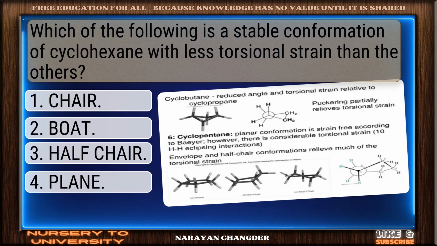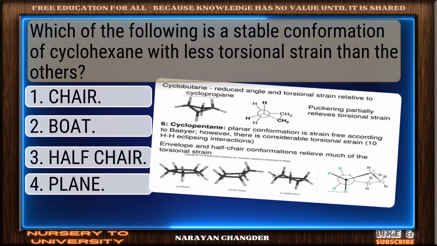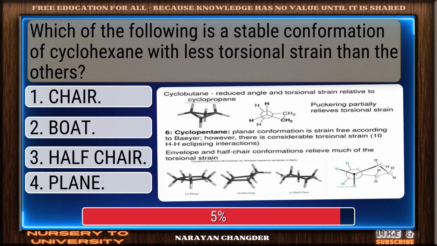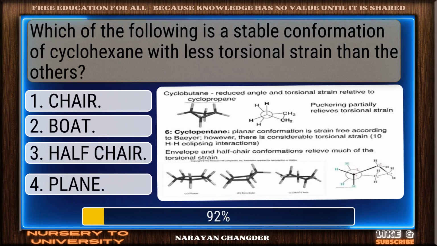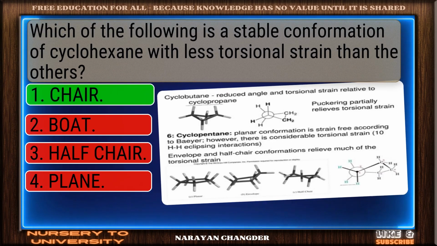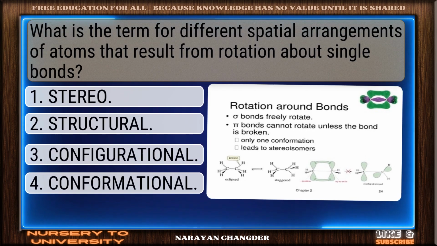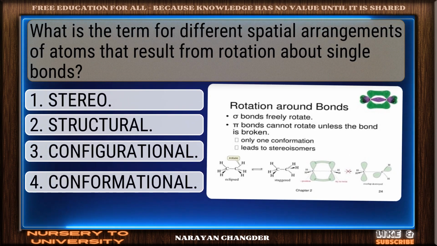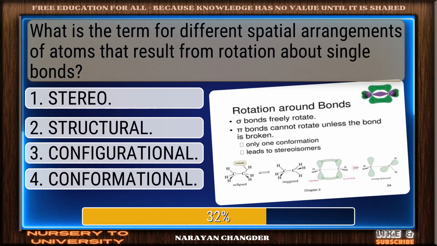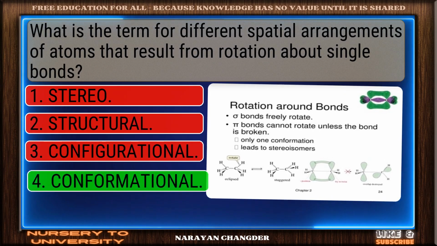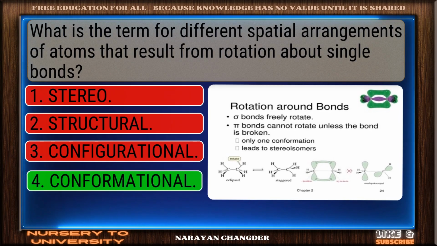Which of the following is a stable conformation of cyclohexane with less torsional strain than the others? Right again. Chair is a valid answer. What is the term for different spatial arrangements of atoms that result from rotation about single bonds? Smart pick. Conformational is the correct choice.